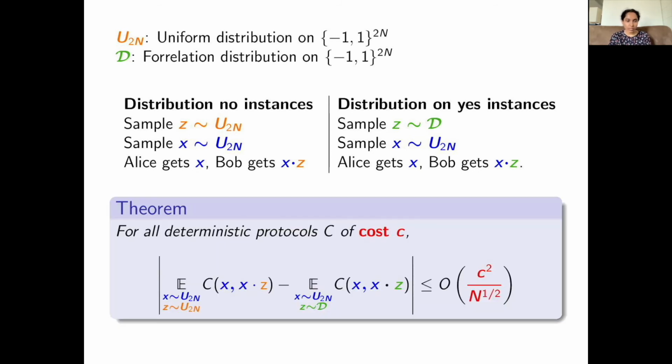And our main theorem is that deterministic protocols of small cost cannot distinguish these two distributions with considerable advantage. That is, for all deterministic protocols of cost at most c, their advantage in distinguishing these two distributions is at most c squared over square root n. In other words, when the cost is less than n to the 1/4, the advantage in distinguishing these two distributions is really small. In the next few minutes, I will describe an overview of the proof of this theorem.